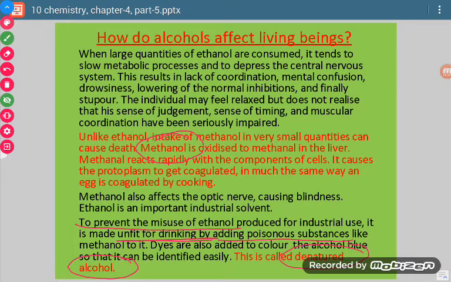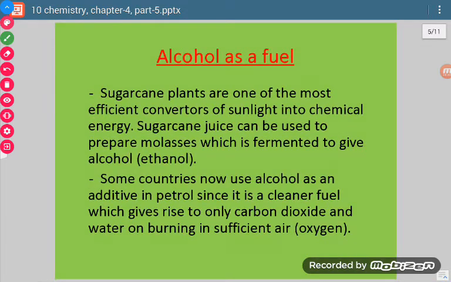And sometimes we add some color so that it appears colorful, and the colorful appearance tells us that it is only for industrial use, it is not to be consumed. So such alcohol in which we add some poisonous material and it becomes unfit for drinking purposes is called denatured alcohol.